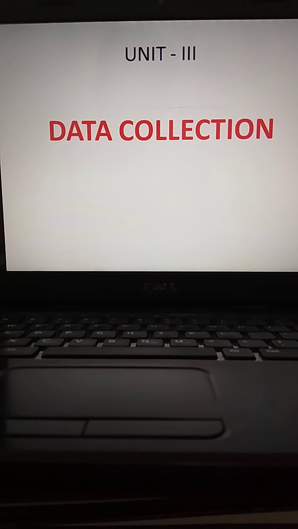In real time, without statistical knowledge, it's very difficult to conduct any kind of research work. I already told you there is one more area where you find less competition, which is becoming a business data analyst. There all these techniques are very useful. Actually, we are going to understand these three stages, starting with stage 1, the data collection.